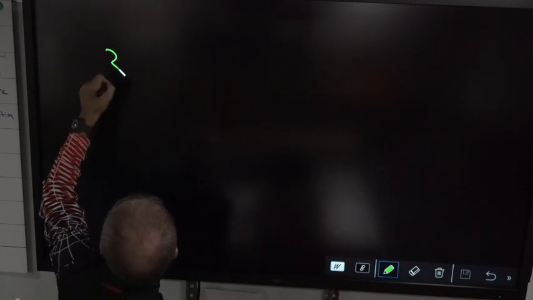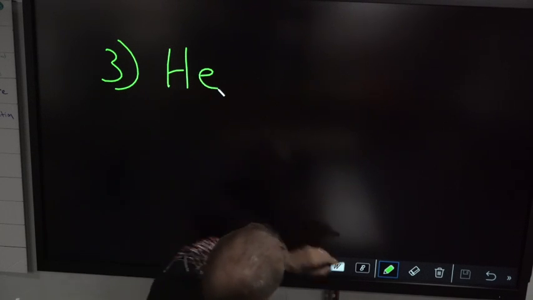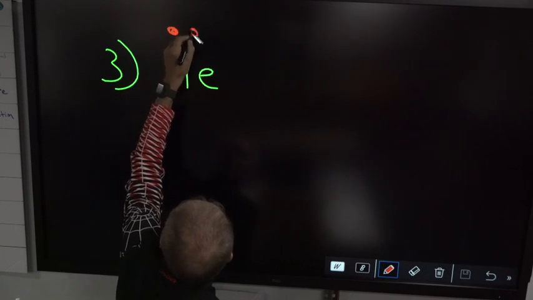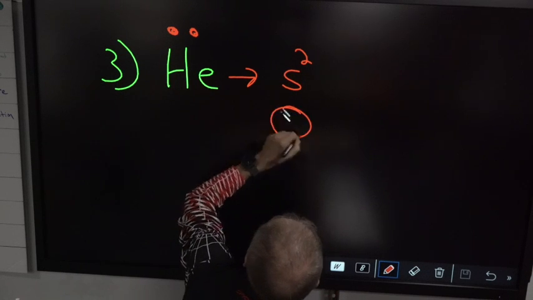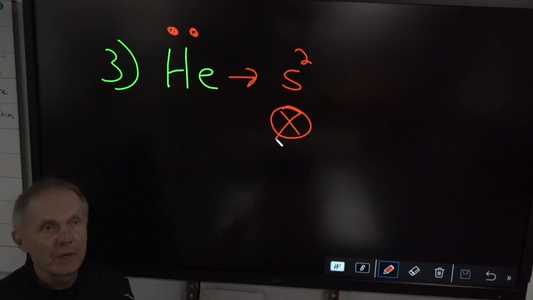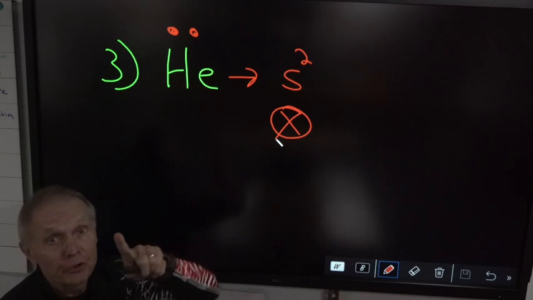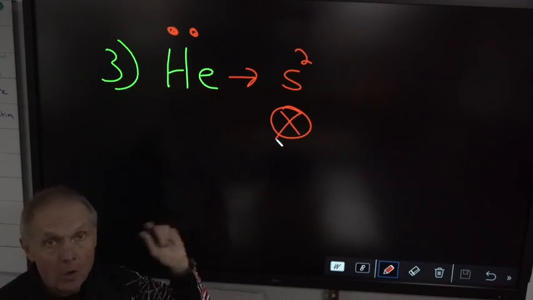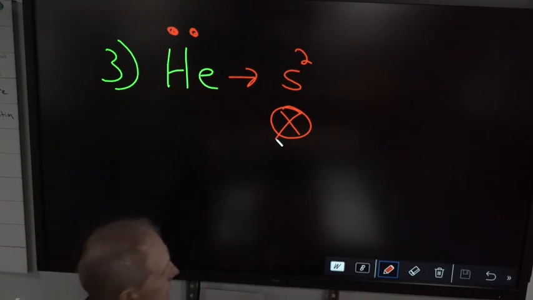But remember, we have helium also. So we're going to go 1s2 for He, and He has this, which is this. So helium is the most stable element on the whole periodic table. Nobody can rip it off because it has a full first shell and it's closest to the nucleus. All right?